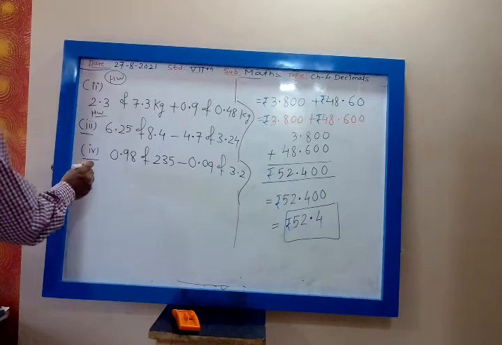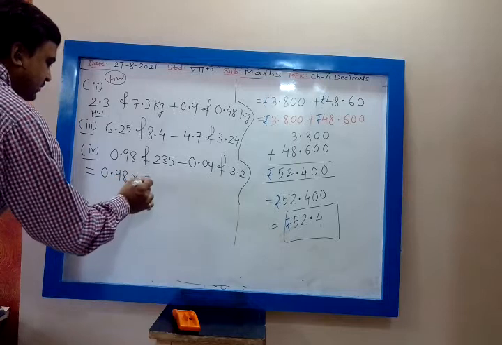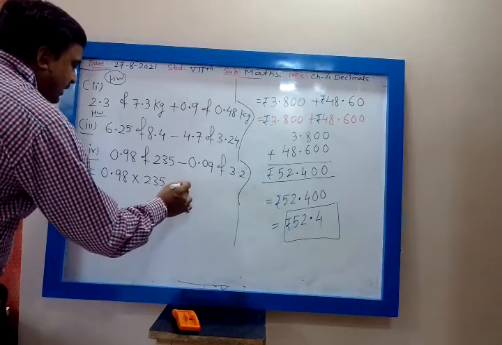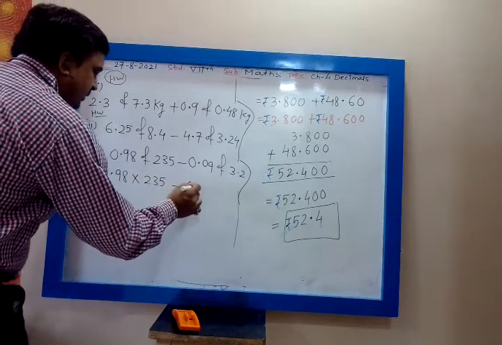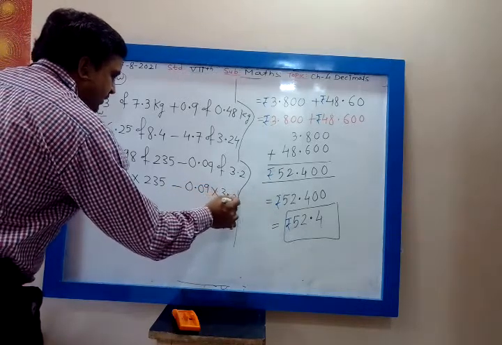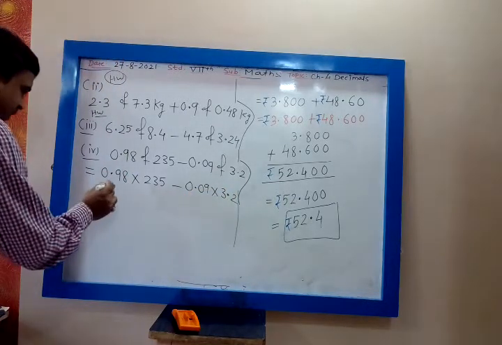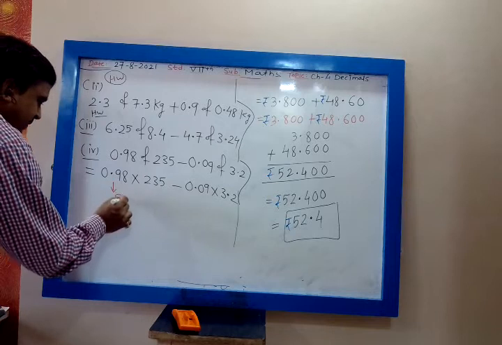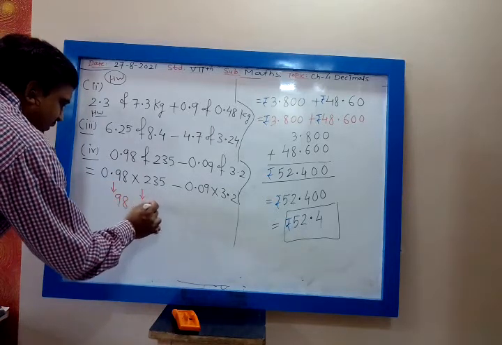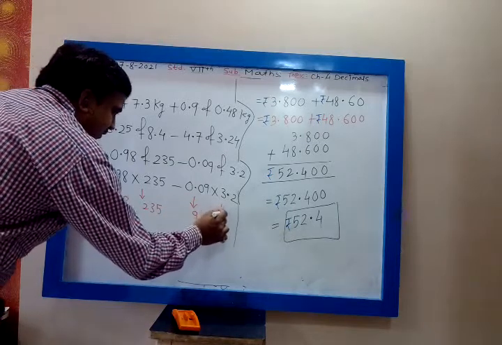Of means multiplication, so 0.98 of 235 minus 0.09 of 3.2. Okay, so in multiplication we neglect the decimal, so 0.98 will be the same as 98 and this is 235. 0.09 is the same as 9 and this is 32.